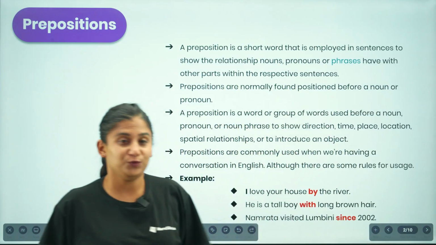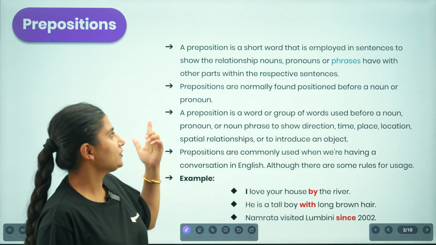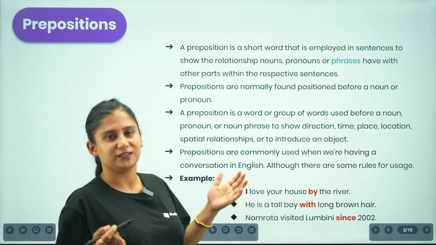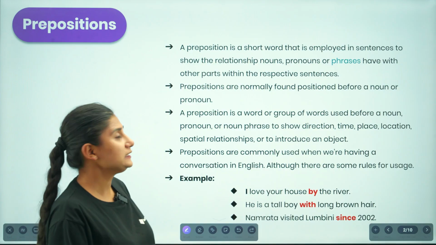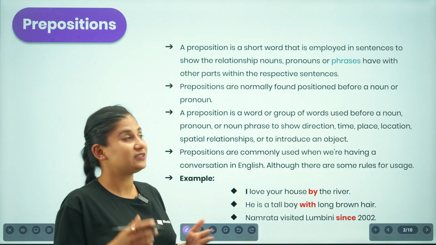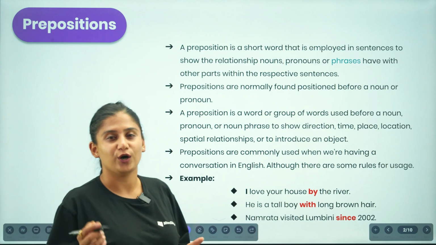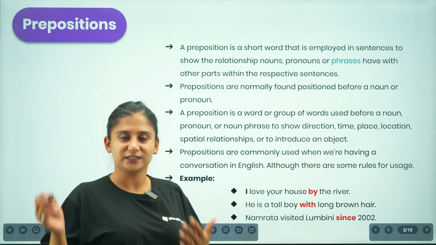Talking about the preposition, it is a short word that is employed in a sentence in order to show a relationship with nouns, pronouns, or the other phrases that are present in our sentences.